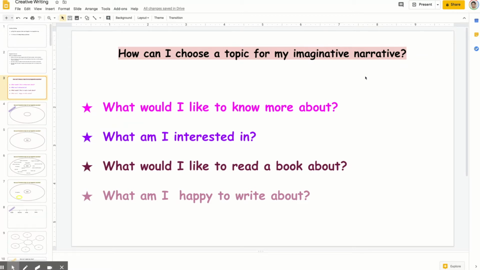So, in order to choose topics you want to write about, you want to be interested in them. Something that makes you excited, something that you don't mind doing a lot of research on. This will help the writing process be so much more enjoyable and easier. So once you've taken a moment to think about these 4 questions, you are now ready to start your circle map. Go ahead and grab a blank sheet of paper and let's go.